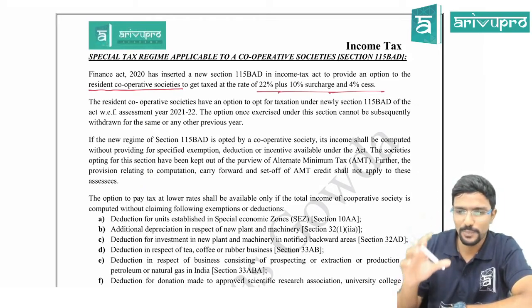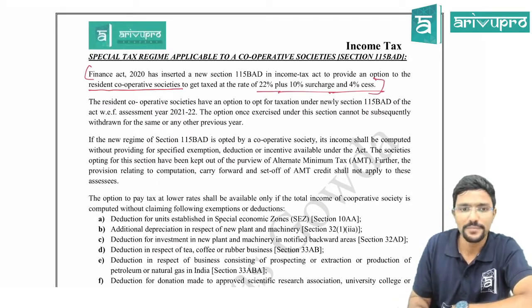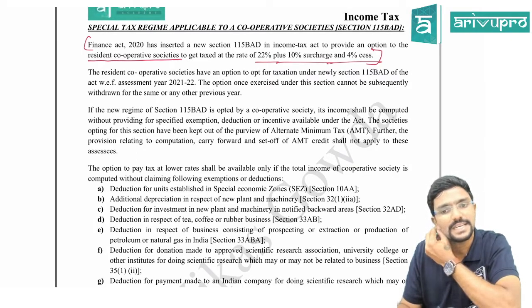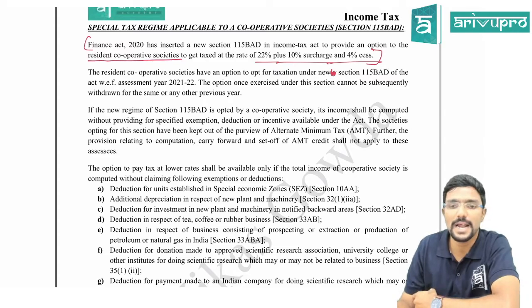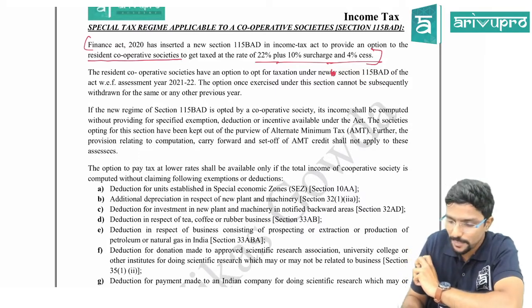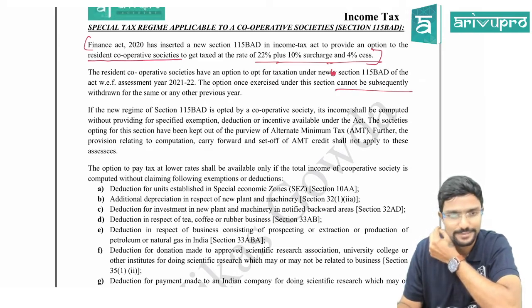Agree? For this cooperative society, only worry about this paragraph, more than enough. Next. The resident cooperative society has an option to opt for taxation under the new section 115BAD of the Act with effect from assessment year 21-22. It is a new section. The option once exercised under this section cannot be subsequently withdrawn. That means once you go into the new scheme, you cannot come back again.